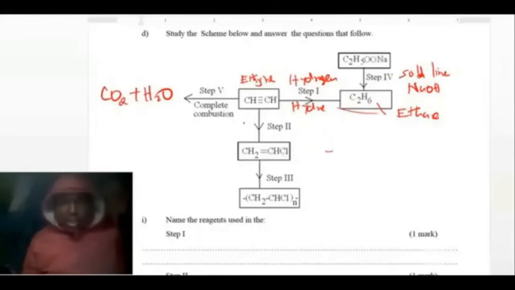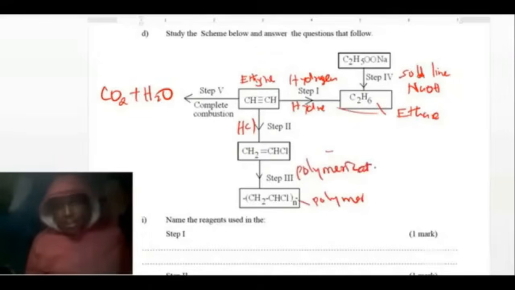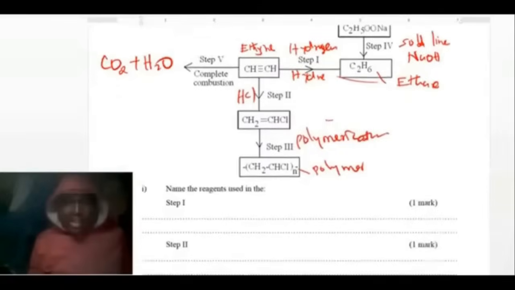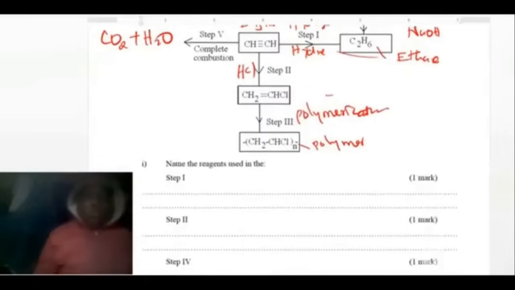So it means there's an addition of HCl, addition of hydrogen chloride gas. This one will undergo a certain process, step 3, to form this. What is this? This is a polymer. So the process here is polymerization. Now, before you go to the questions, you need to analyze the diagram like that, and then you are able to answer the question.